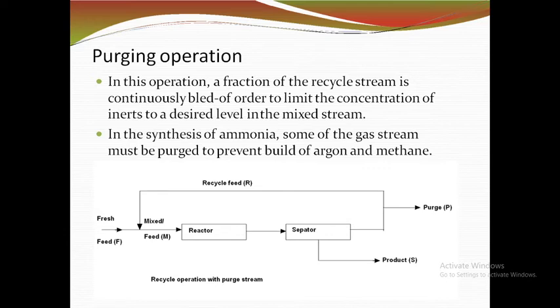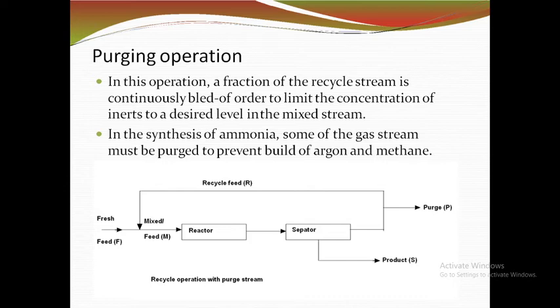This schematic diagram shows a recycle operation with purge stream. Fresh feed is mixed with recycle feed to produce mixed feed or combined feed. This feed is sent into the reactor.